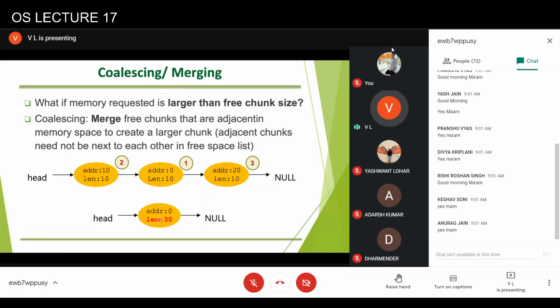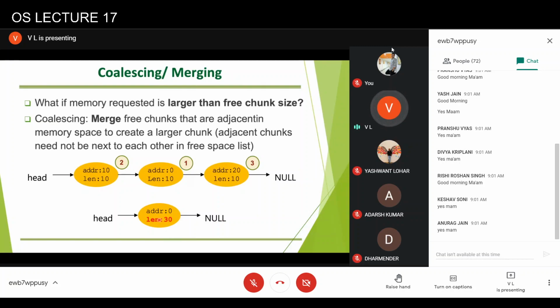So this merging will take more time. Either the operating system can reduce the cost of merging while inserting a node in the free space list during deallocation, or it can put most of the cost of managing the free space list during allocation.